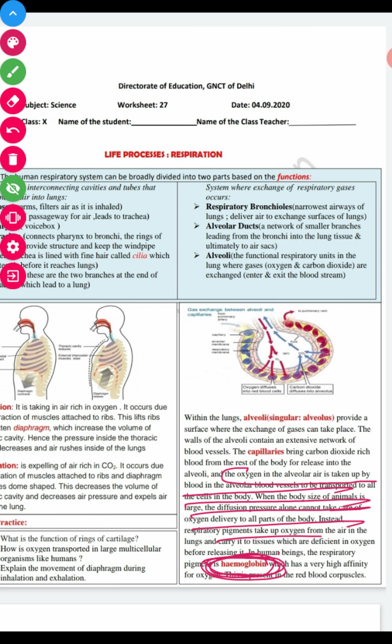Question number 3, explain the movement of diaphragm during inhalation and exhalation. So you can write this answer, inhalation and exhalation, right? So this is all about today's worksheet.